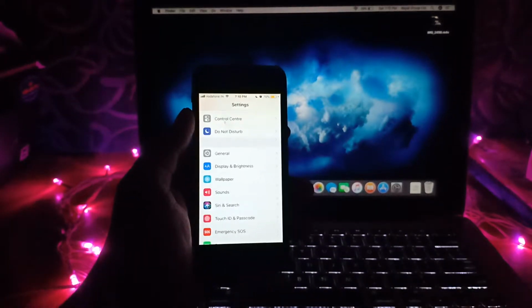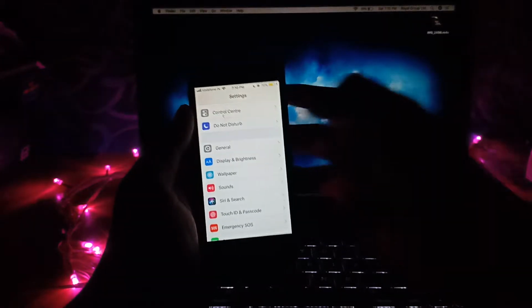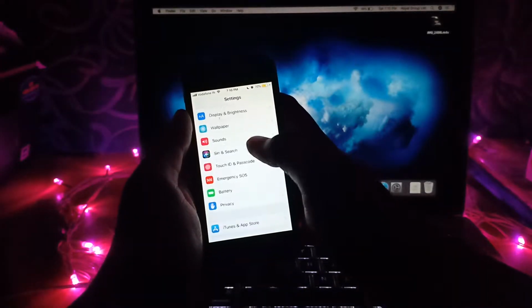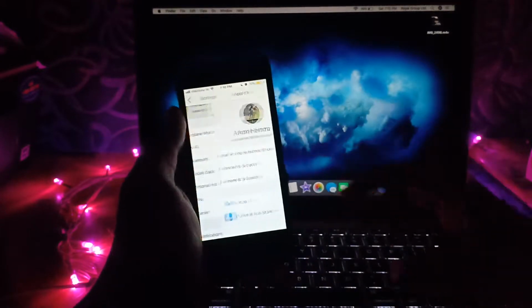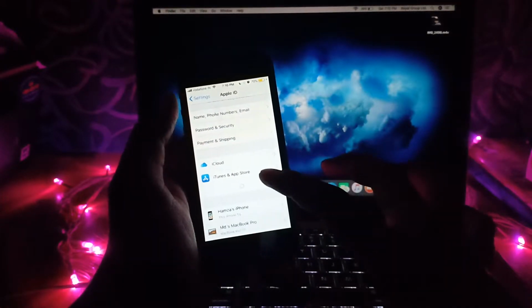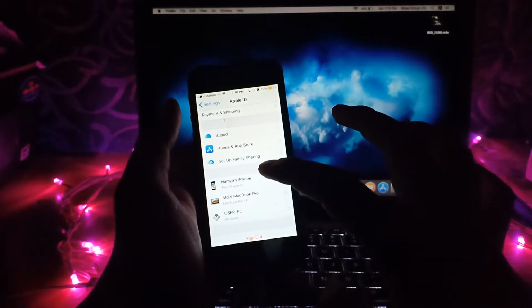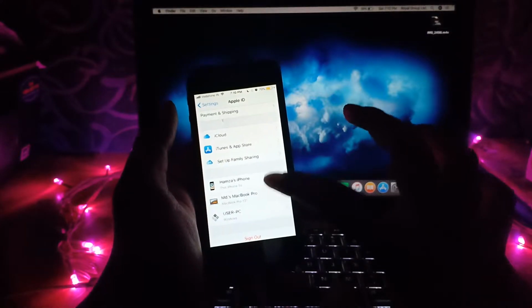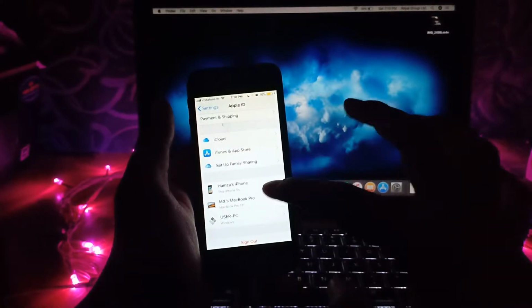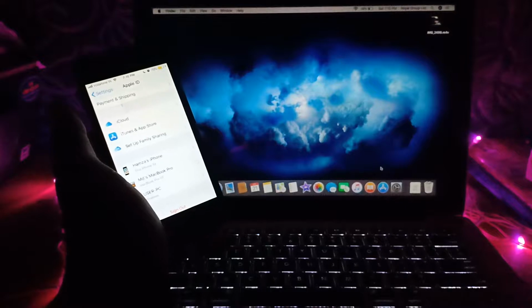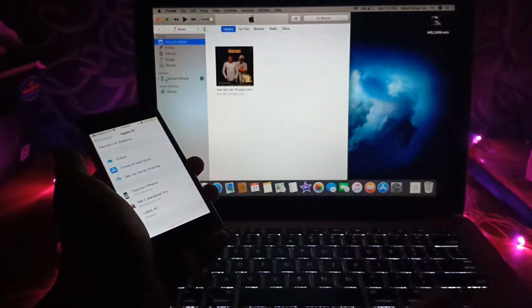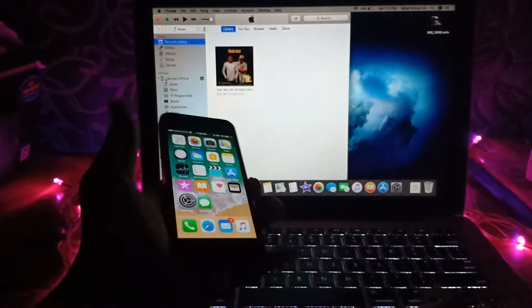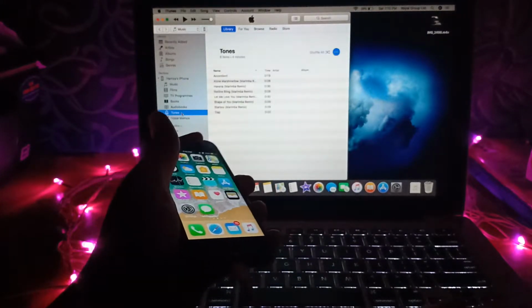Okay, so to do this, you just need to go over here, then select your device, go to iTunes, then select the syncing option.